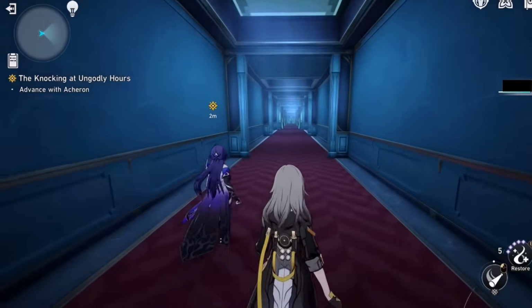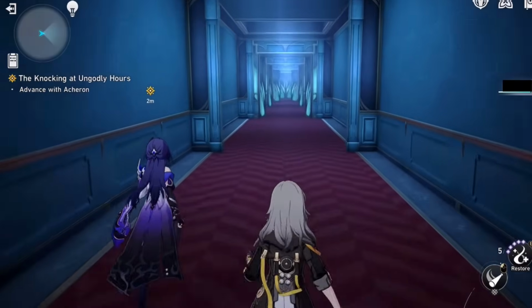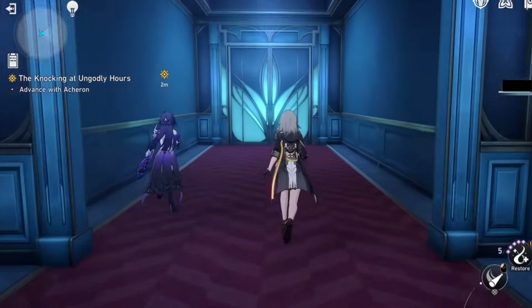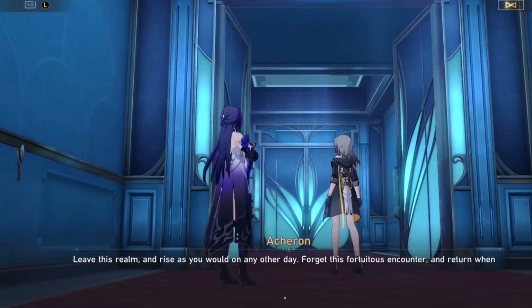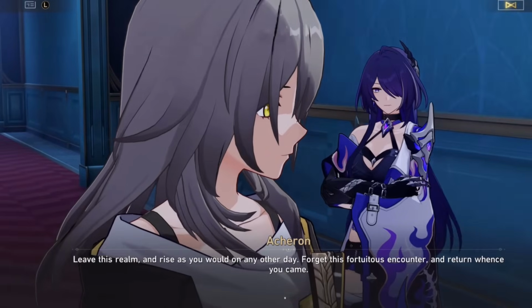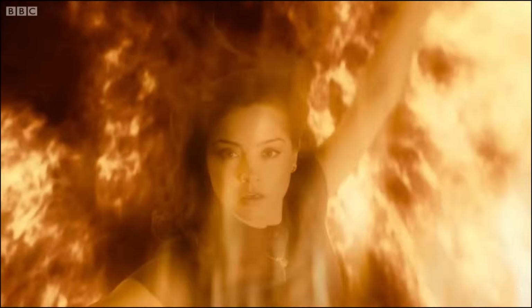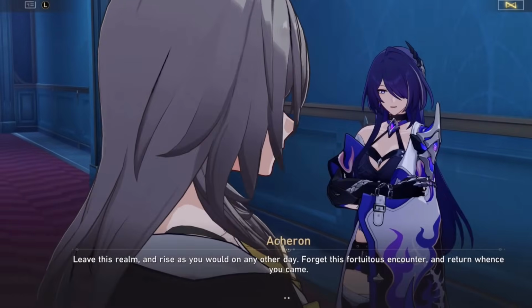The fourth theory is that broken off pieces of Acheron are scattered throughout all possible timelines, and this happened as a result of the black hole that Acheron walked into during her path towards IX. This is similar to Clara Oswald from Doctor Who, and would explain her spotty memory.